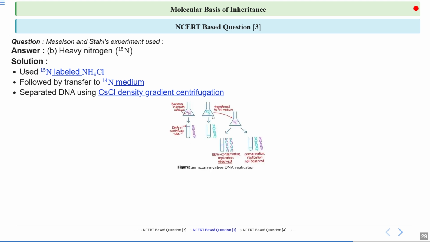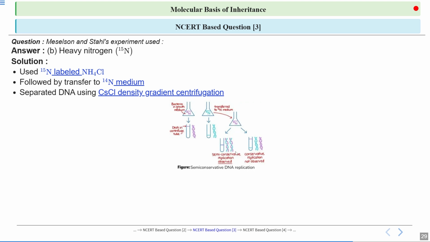So now I will explain this diagram which we have seen in an earlier slide also. First, they cultured E. coli in the heavy isotope of nitrogen. Now, what they did, they transferred the E. coli which they had grown in the culture of heavy nitrogen to the light isotope of nitrogen, that is 14N.